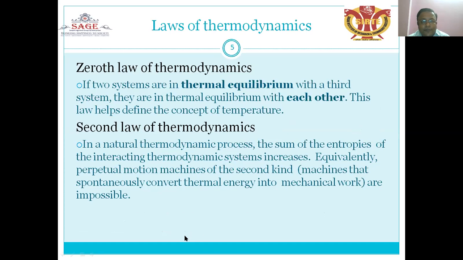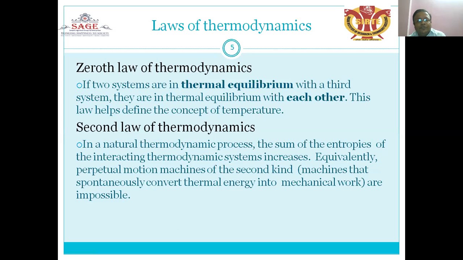Zeroth law of thermodynamics: if two systems are each in thermal equilibrium with a third system, they are in thermal equilibrium with each other. This law helped define the concept of temperature, earlier discussed in the second year classes, in deciding the thermometer used. The thermal equilibrium principle is used in the zeroth law of thermodynamics.